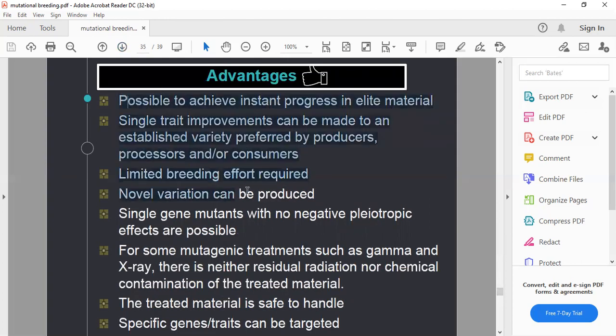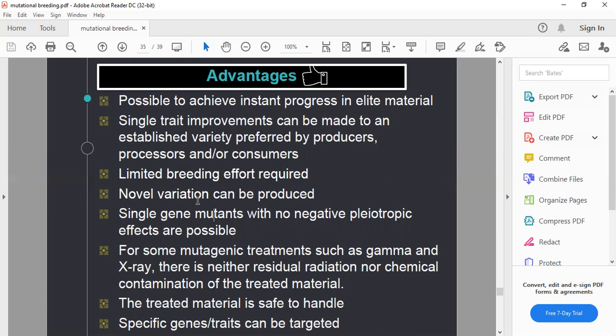These are some advantages of this program. In mutational breeding, we achieve results with limited breeding effort. We do not require any specially skilled member for pollination or cross pollination, but we generally need only some design of the experiment, so it takes less effort.